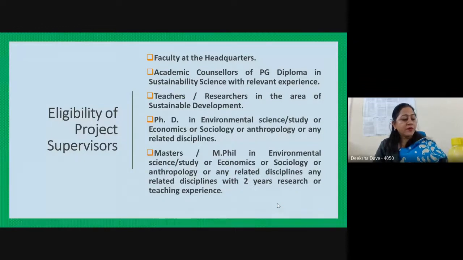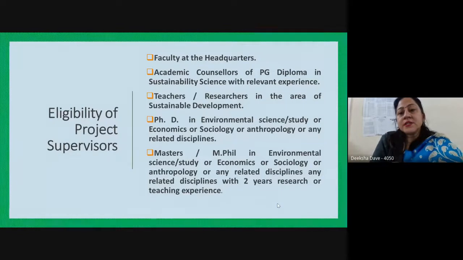Now, who can be the project supervisors? It can be the faculty at the headquarters, as I said, or academic counselors who are the counselors of this program, or the teachers, researchers, and scholars in the area of sustainable development and environmental science, or anybody who has a master's or MPhil in environmental science with 2 years of experience. You can take help from them, make them your project supervisor, and work under them. You can finalize the topic, and the further work for the project report can be carried out under their guidance.